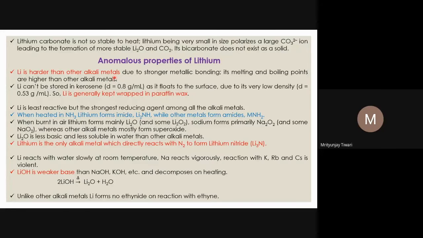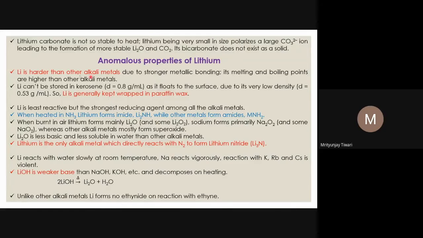So metallic bonding appears because of the attraction between the cation and its valence shell electron. If the cation size is smaller, one can expect that this attraction between cation and electron will be more, and if that is more, the metallic bonding will be stronger. And so lithium cation, being the smallest in size, forms the strongest metallic bonding, and so lithium is harder than other alkali metals. And since this metallic bonding is stronger in lithium, its melting and boiling points are also higher than other alkali metals.